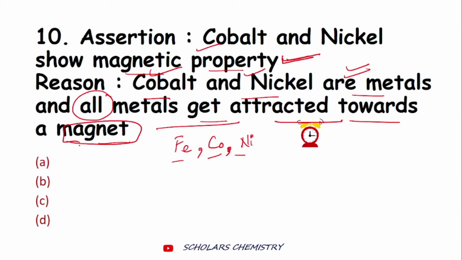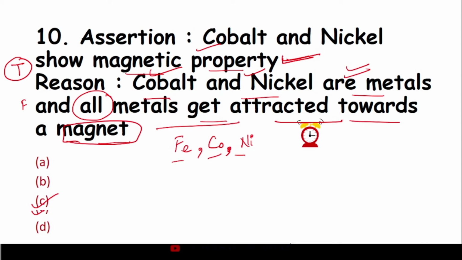So the assertion is true while the reason is false. The answer would be C. This was a tricky question.